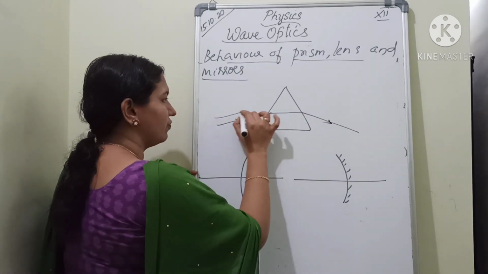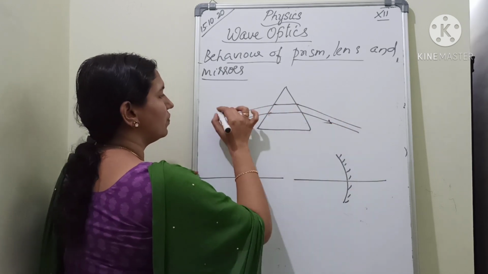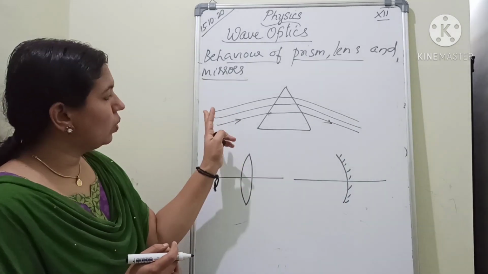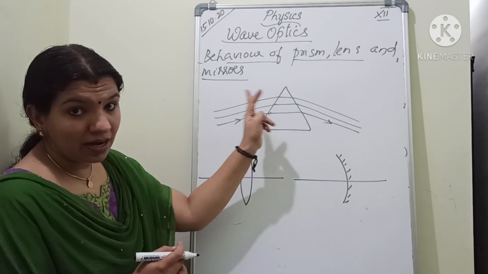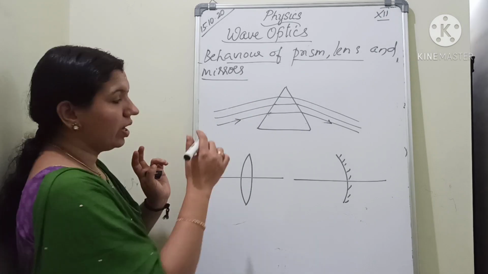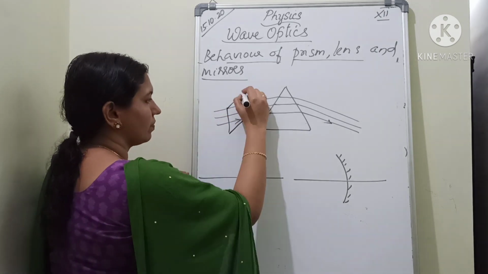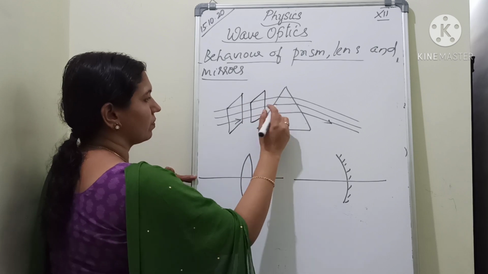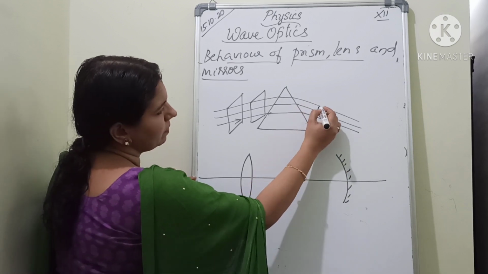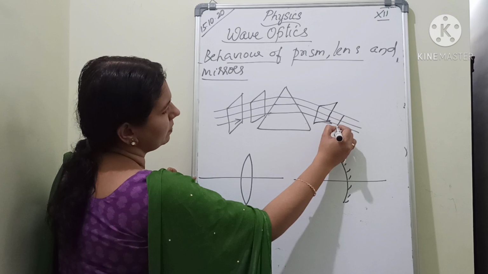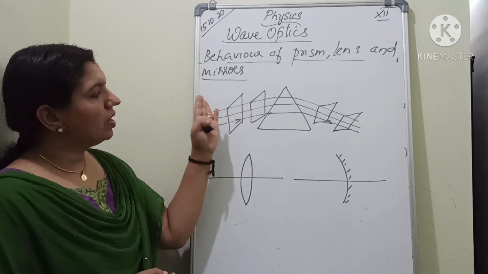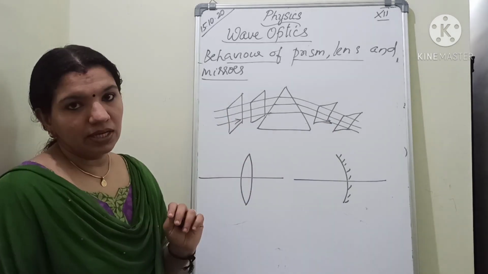So if there are parallel rays like this, they will move like this. So what about the wavefront? These are parallel light rays. So here you will get plane wavefront. Here also it is moving like this, so you will get plane wavefronts. Understand? So for a prism, for incident as well as emergent ray, you are getting what?